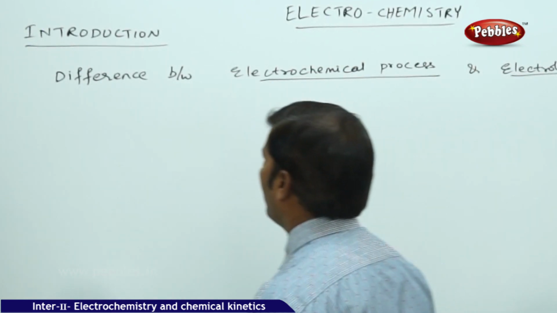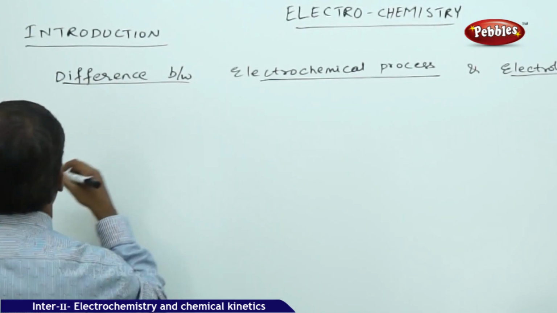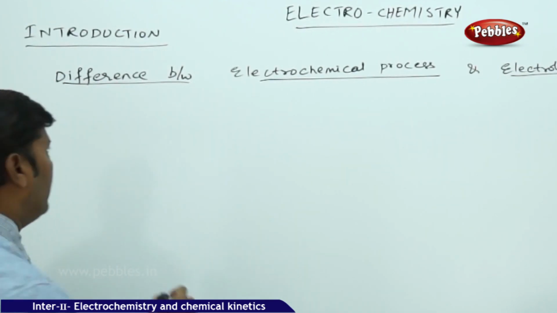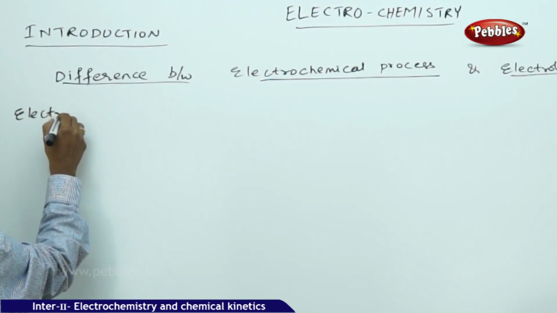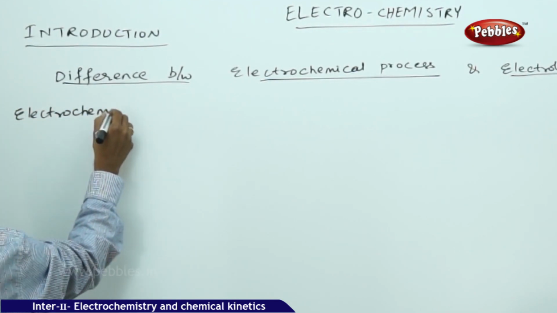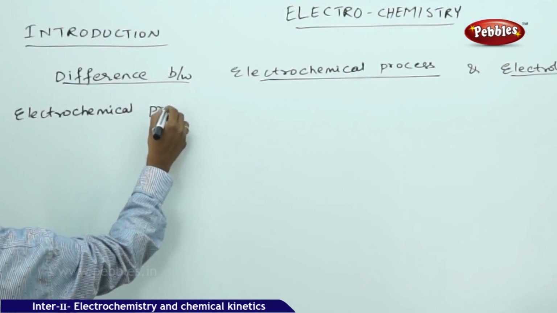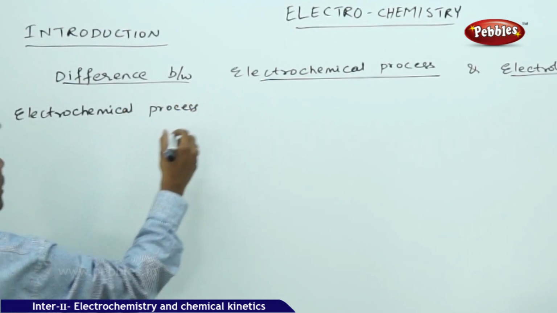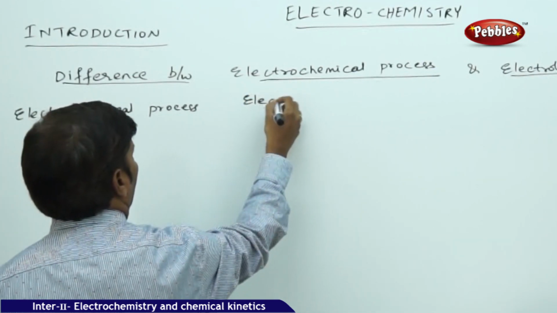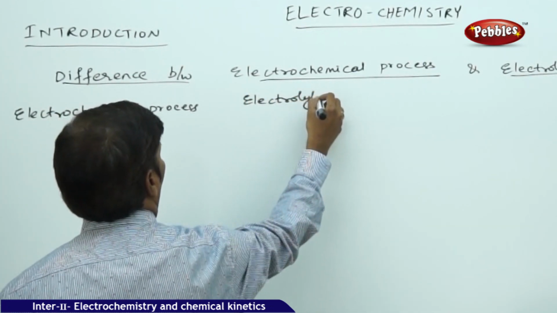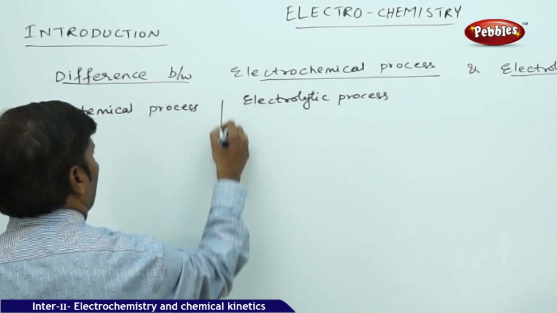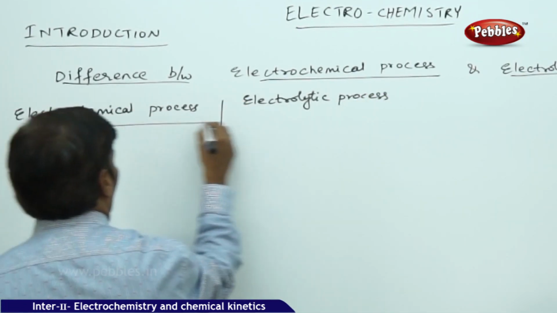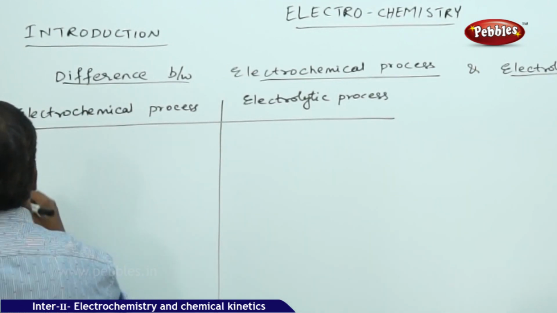First of all, I am going to give you one small differentiating table here. If you take the electrochemical process and the electrolytic process, the first differentiating point is the principle involved.